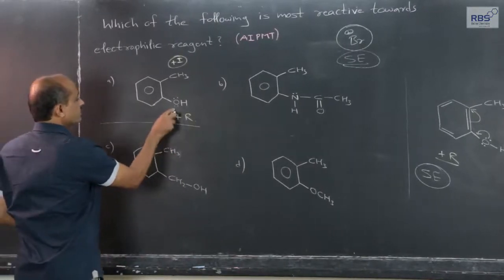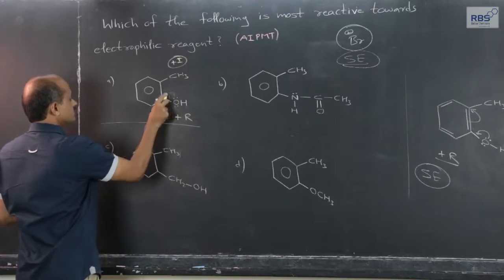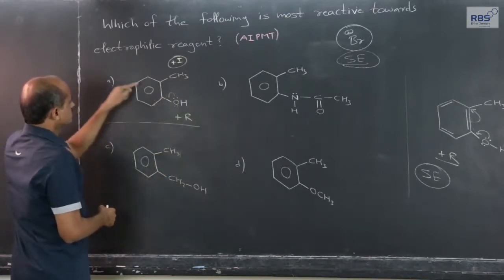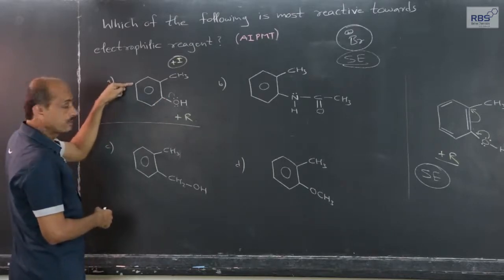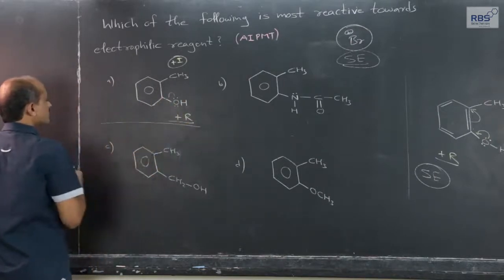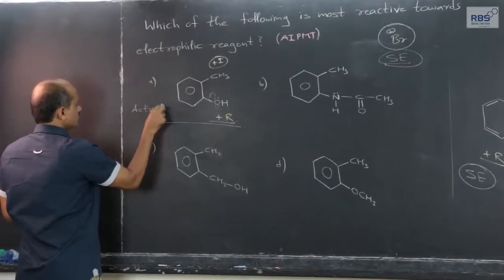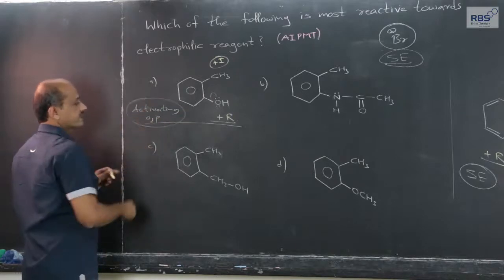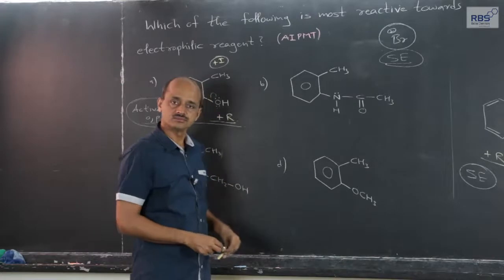So, plus R effect of phenolic OH group, the lone pair and the pi bond, similar thing. Because of that, electrophilic substitution reaction at ortho and para. So, OH group, as we have studied earlier, because of plus R effect is activating and ortho-para directing. The same is applicable here also.